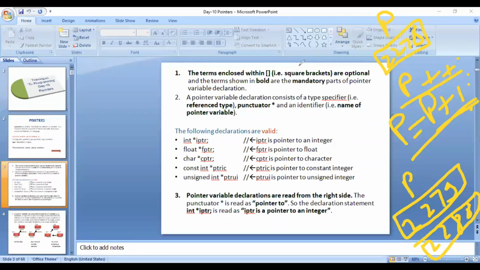Earlier its value was 2278. After doing p plus plus, what will its value be? Who will tell me? Data type dependent. Good, Kaushal. So it depends.